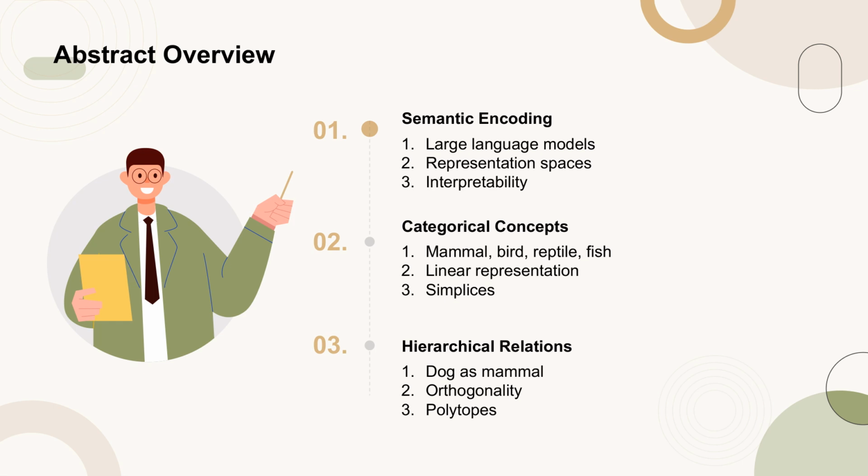Simple categorical concepts are represented as simplices, hierarchically related concepts are orthogonal in a precise sense, and complex concepts are represented as polytopes constructed from direct sums of simplices, reflecting their hierarchical structure. These theoretical findings are validated using the Gemma large language model, with representations estimated for 957 hierarchically related concepts from WordNet data. The code for this research is available on GitHub.